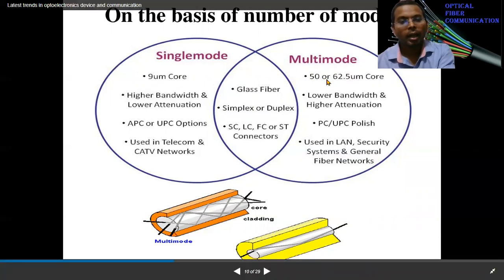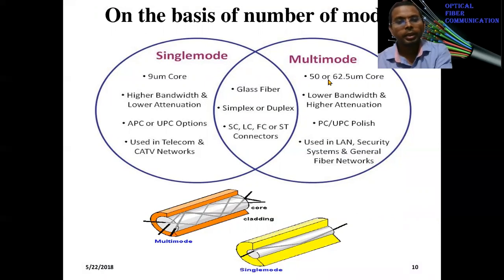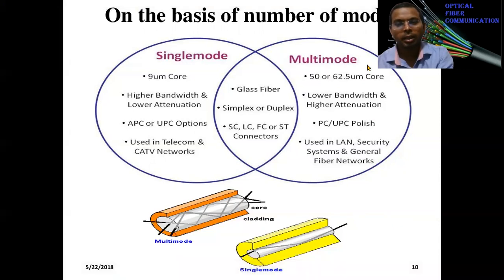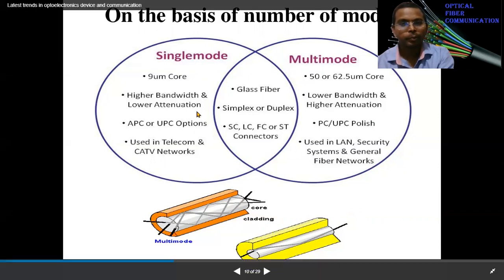It's like that: the higher the width of the pipe, the more water will flow inside it. Like that, for multi-mode fiber, more modes exist when the core diameter increases. It's just analogous to a pipe and water flowing through it.